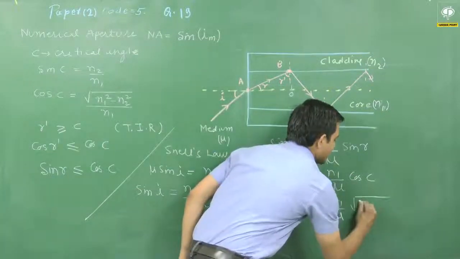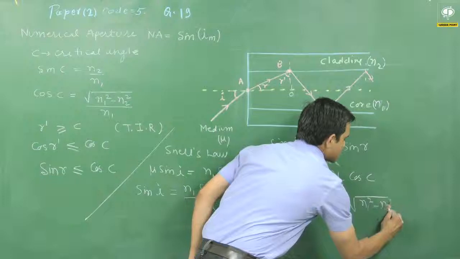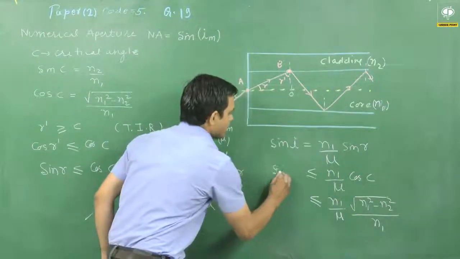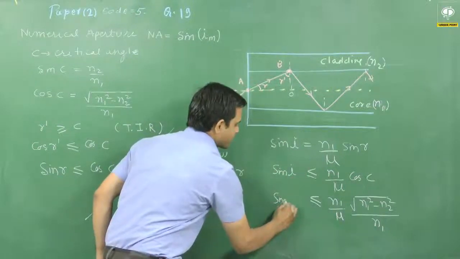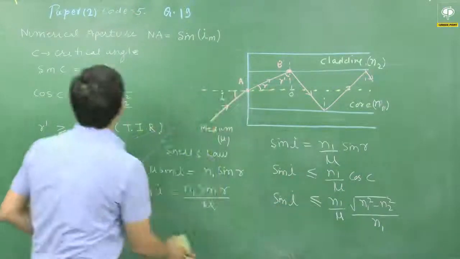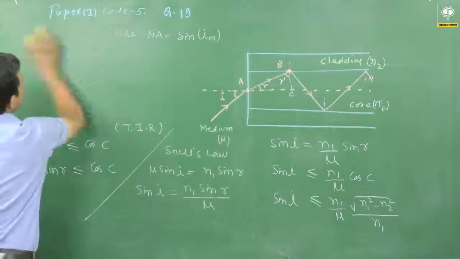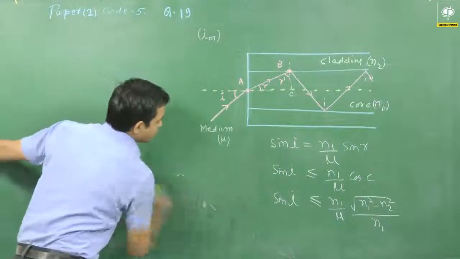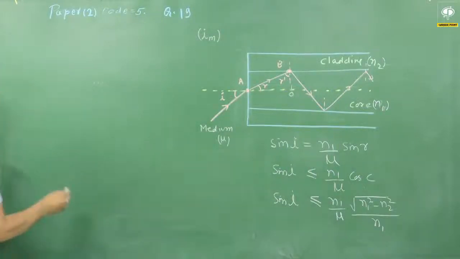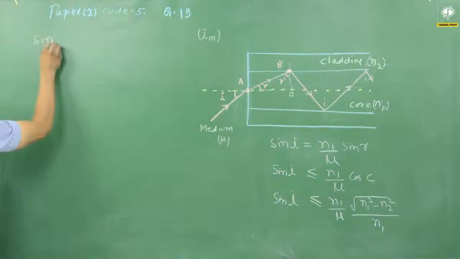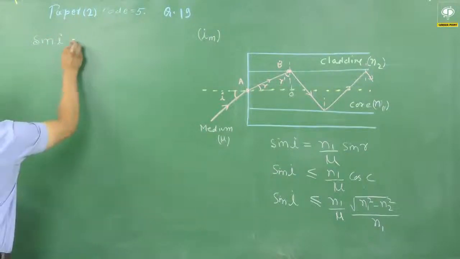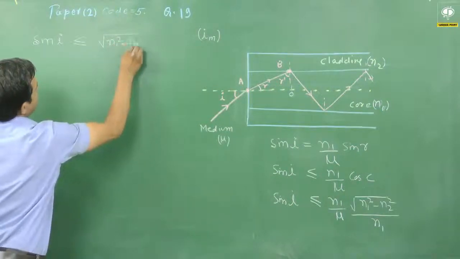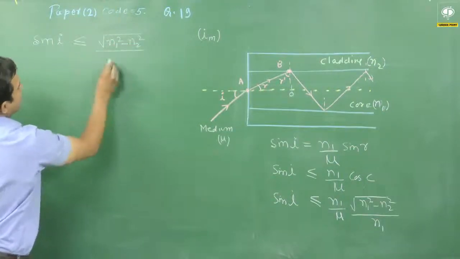So I will write here the value of cos c, root of n1 square minus n2 square upon n1. So this is my value of sin I. And the value of sin I is root of n1 square minus n2 square divided by mu.